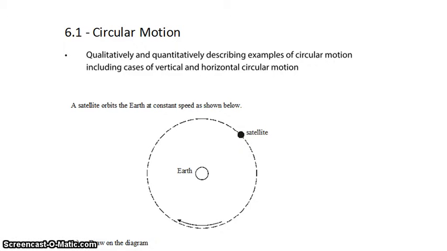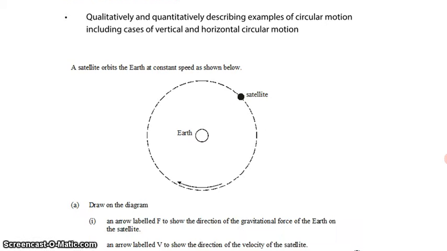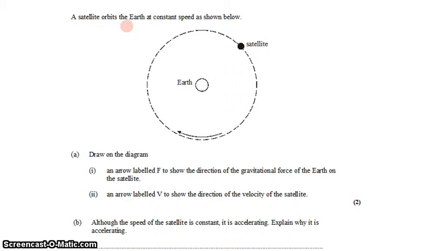In this question, we're going to be qualitatively describing circular motion that results from gravitation. We have a satellite orbiting Earth at a constant speed. Here's the Earth, here's the satellite, and the arrow shows that the satellite is going around like this.